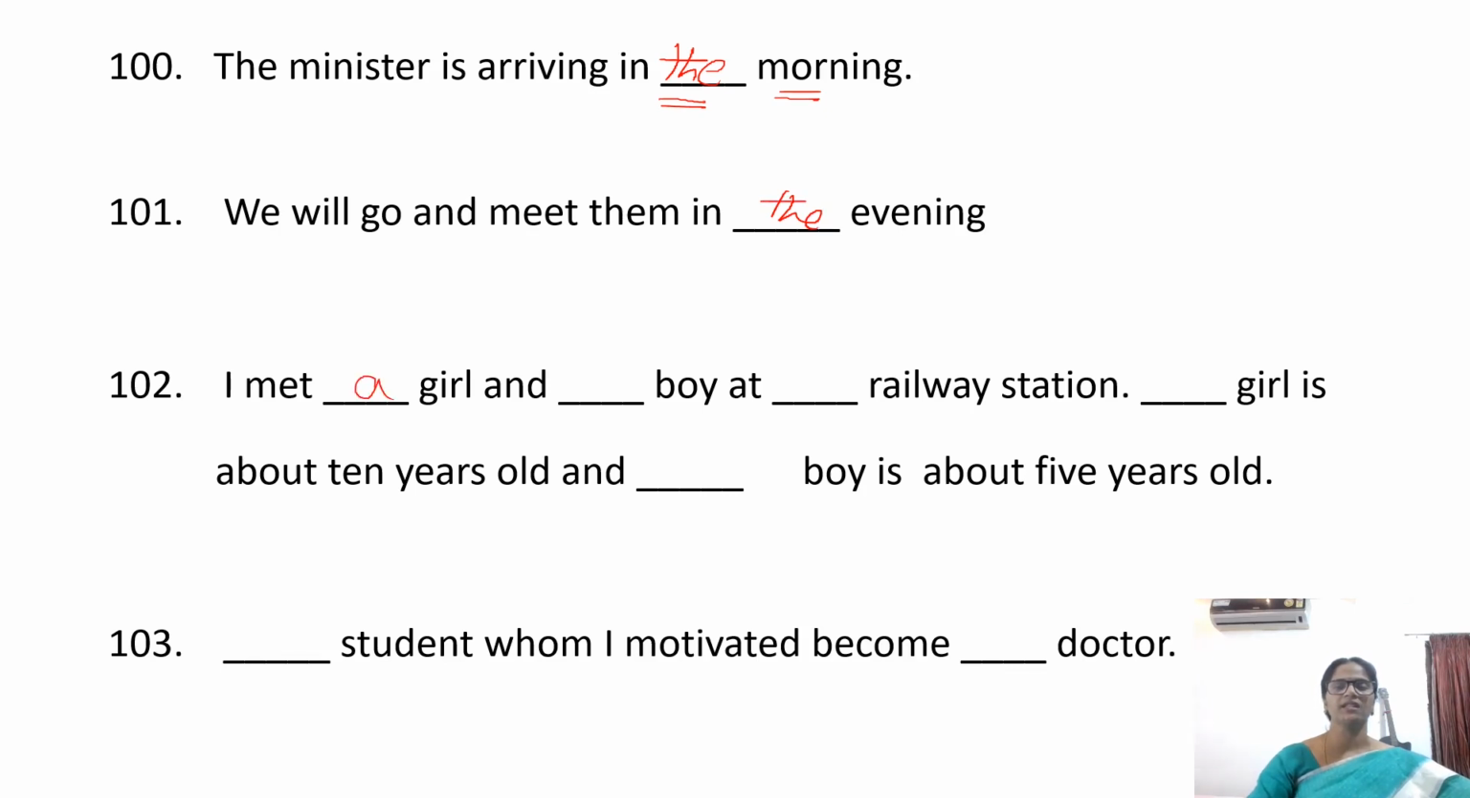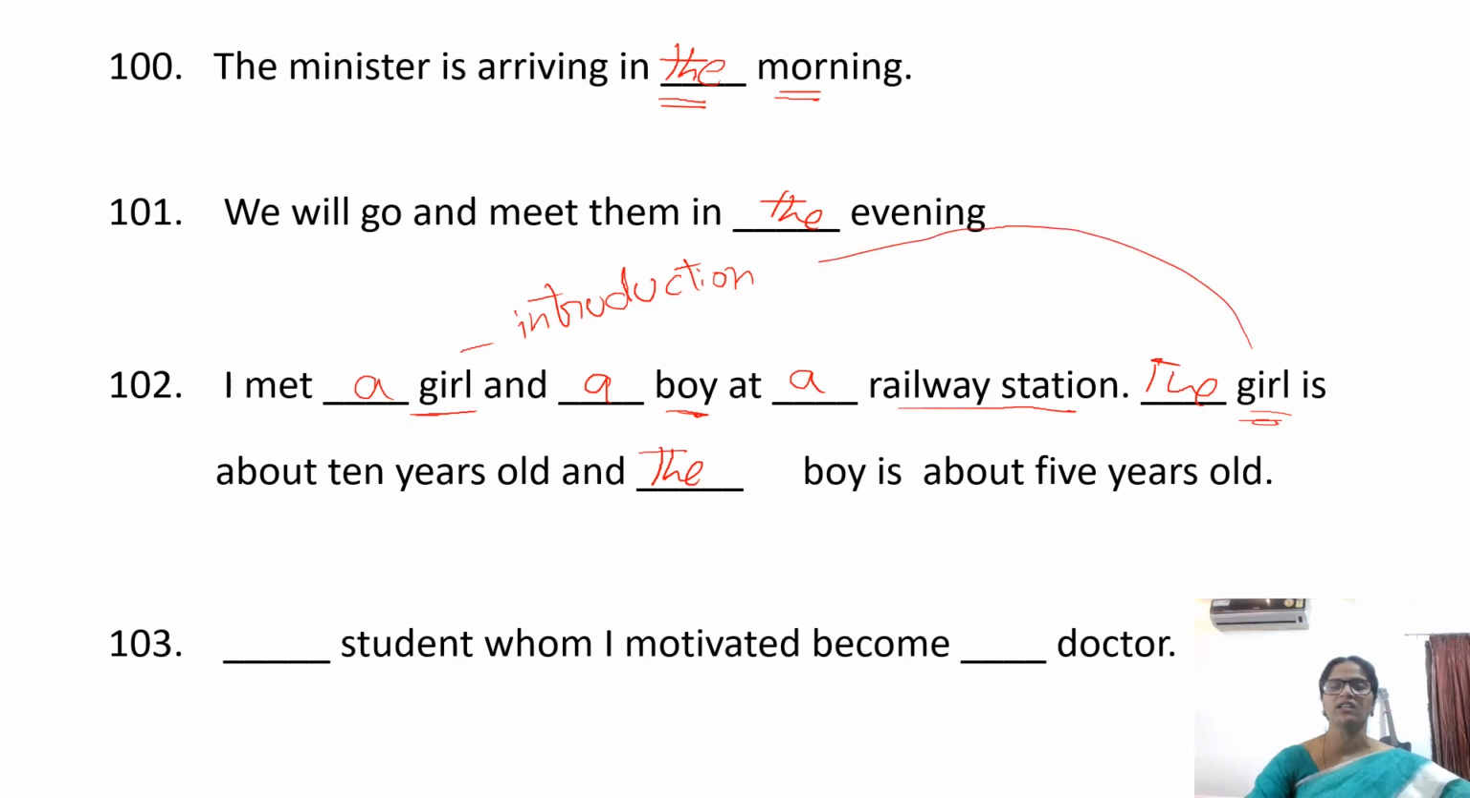I met a girl and a boy at a railway station. When you introduce something for the first time, we have to use either a or an. The girl is about 10 years old and the boy is about 5 years old. Here we are not talking about any girl. We are talking about the particular girl that we saw at the railway station. And the boy, we are talking about the particular boy whom we saw at the railway station. So we have to use the.